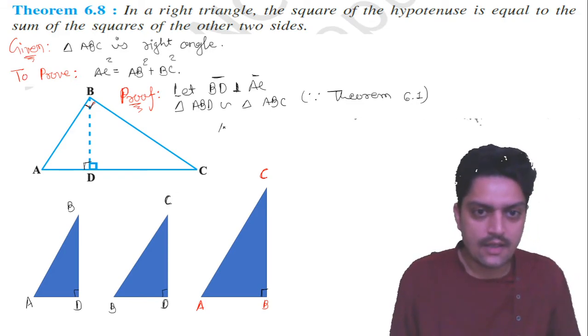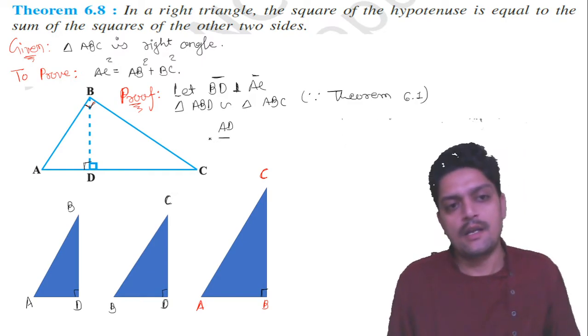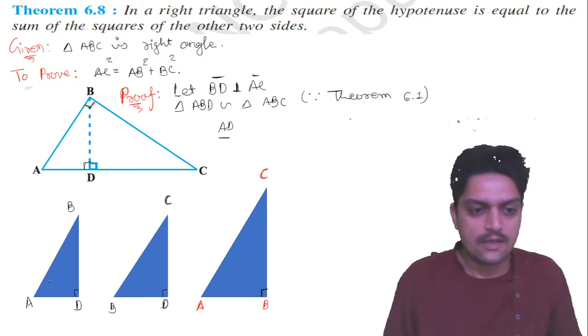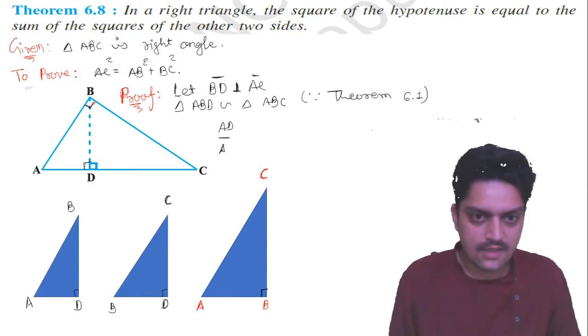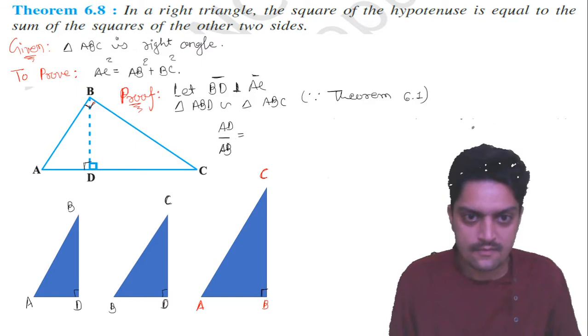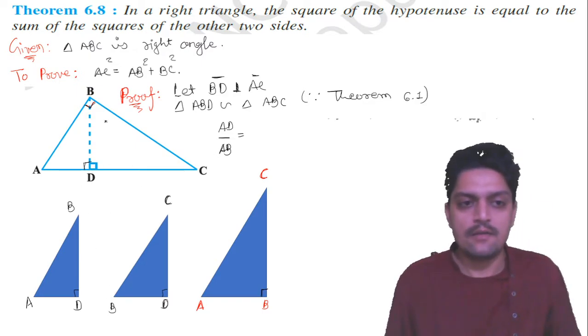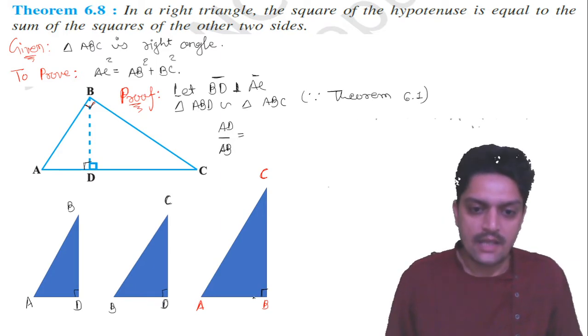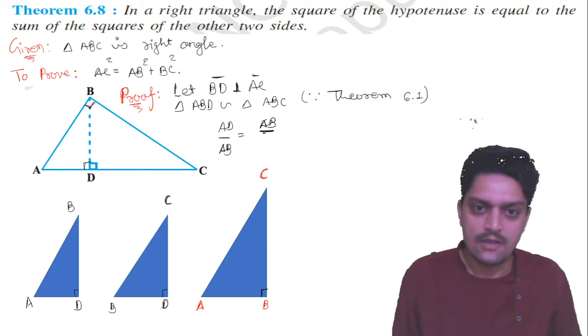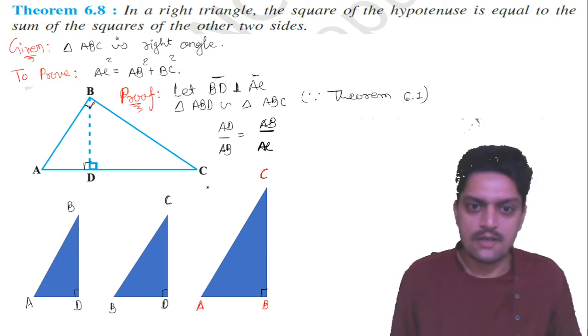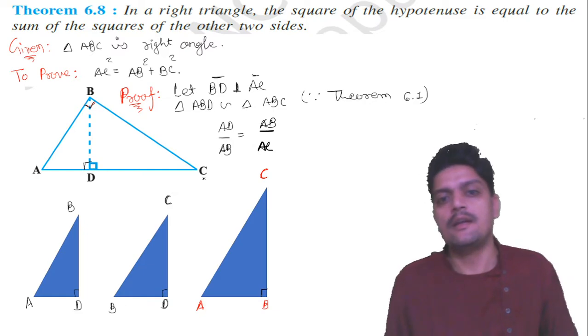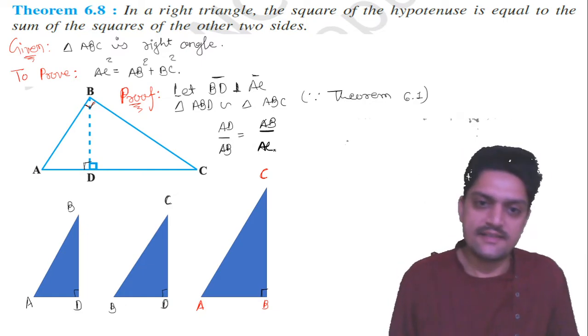AD upon hypotenuse AB is equal to, in the main triangle, the base AB upon AC.